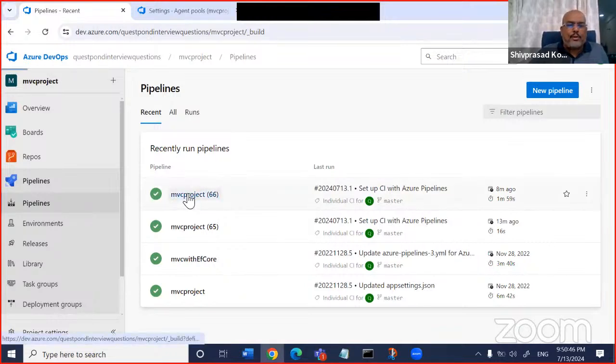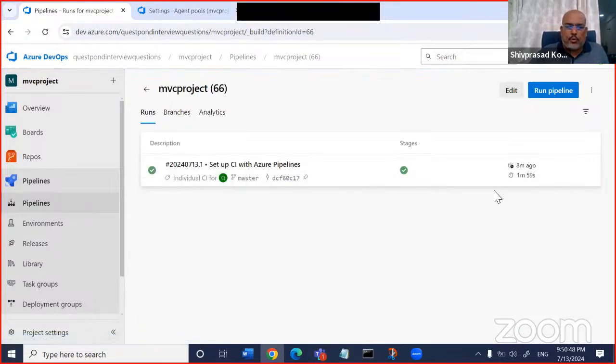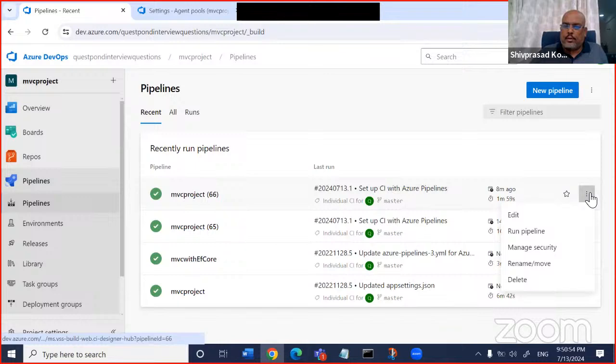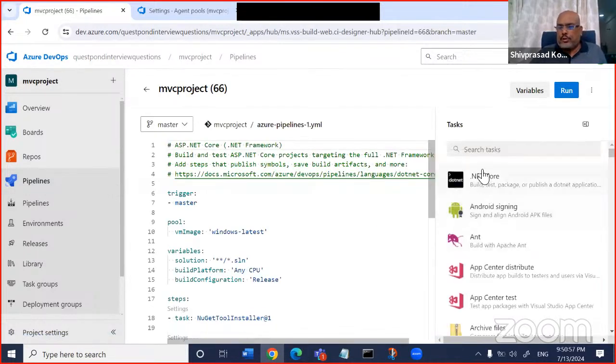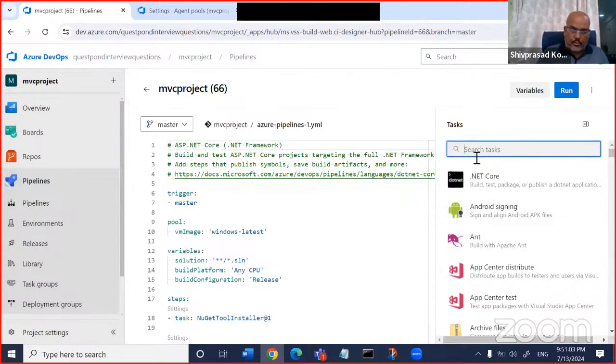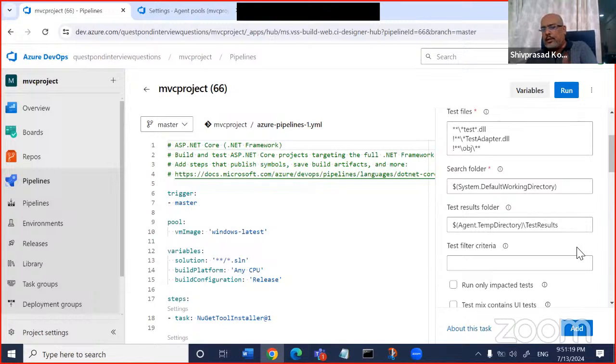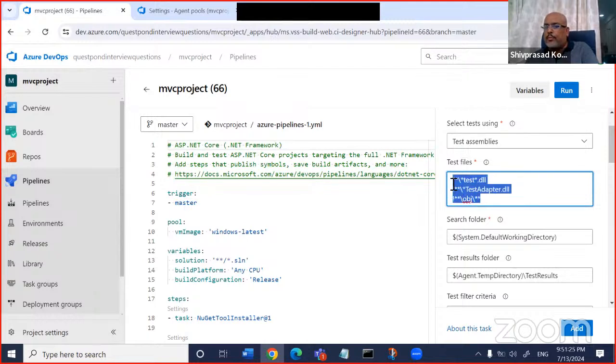So see, we don't have to memorize anything. What you have to do here is very simple. When I click on edit, here you have to just search. For example, you want to do unit test, so search. Don't try to memorize steps and then start filling the property window. So if I say unit, this is the VSTS unit test. If I click on it, it gives you a nice drop down. You can see all the things here. Start filling it. See, like search folder, what you want to exclude from the test case, right?